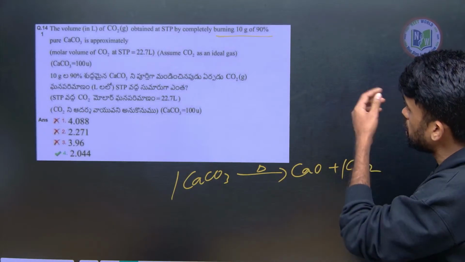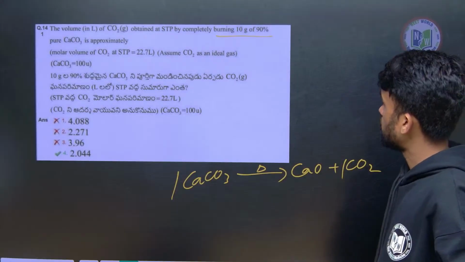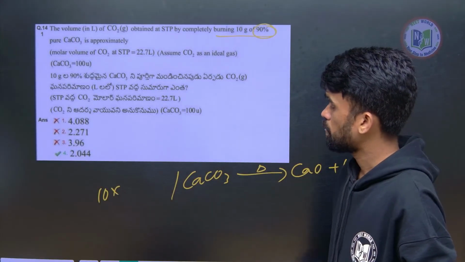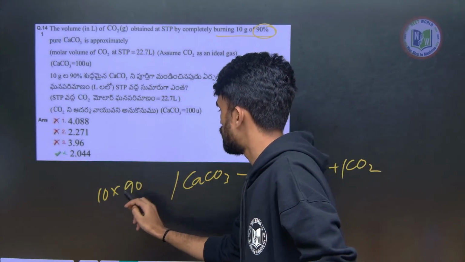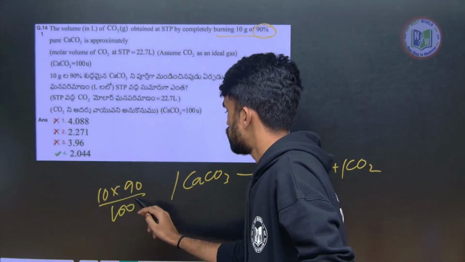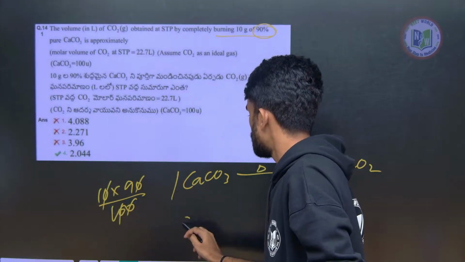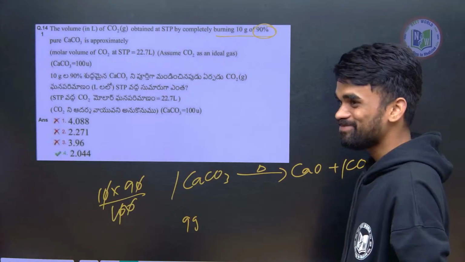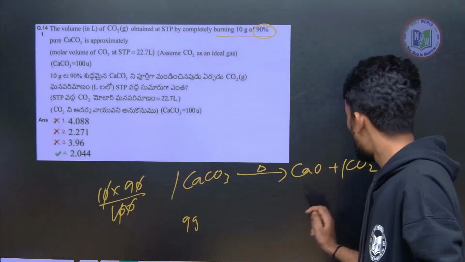So now they mentioned 10 grams. So 10 grams of 90% CaCO3. So 10 by 90%. So I can say this is 9 grams. So 9 grams will be giving how many grams of this?